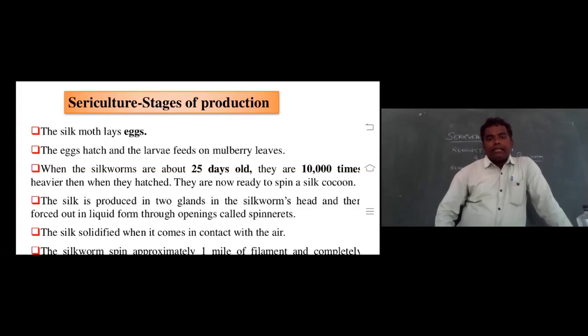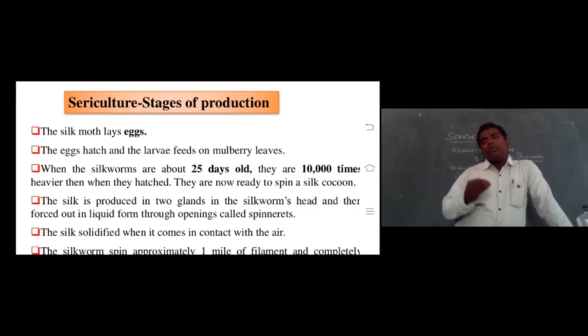Silk is produced in 2 glands. We'll discuss the silk gland structure and the life cycle of Bombyx mori later. The silk is produced in 2 glands. In the silkworm's head, a liquid is forced out through openings called spinnerets. So spinning glands and silk glands are there; mainly 2 glands produce the silk.